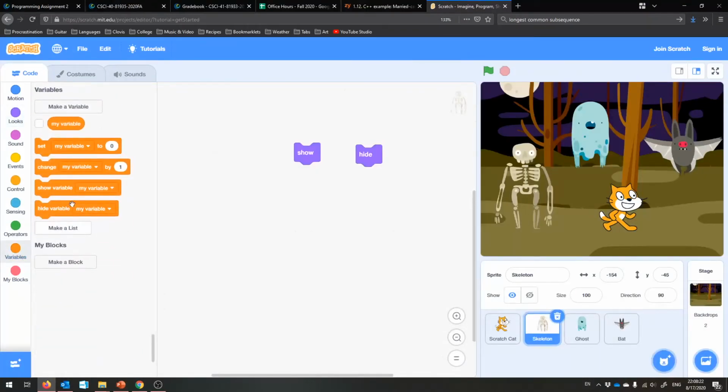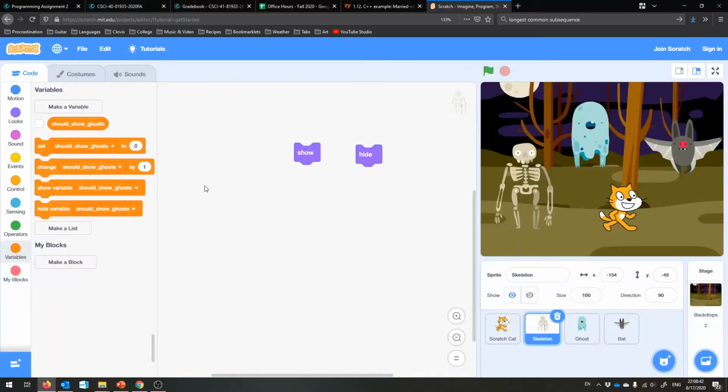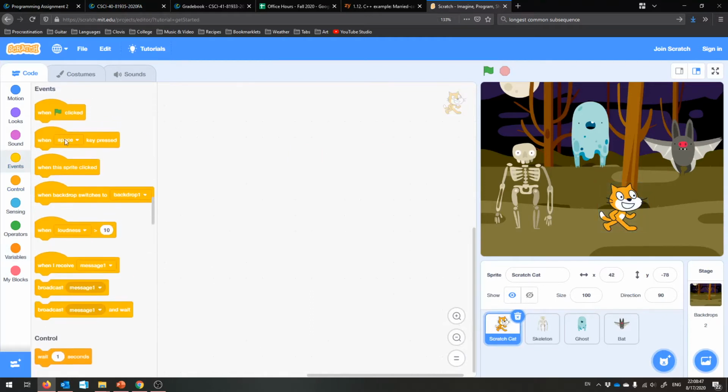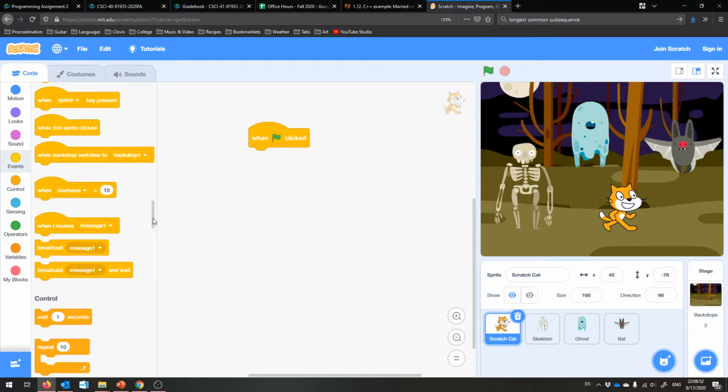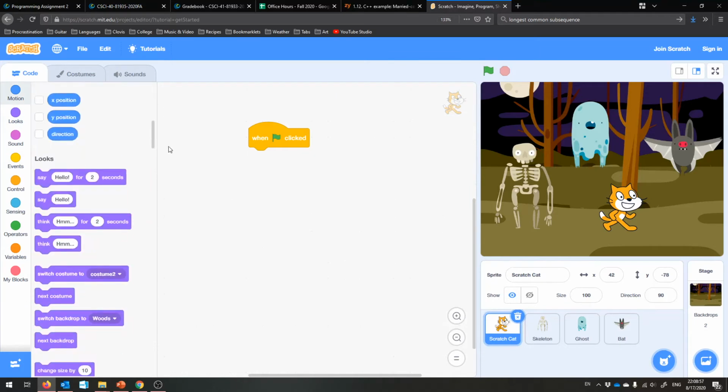So variables, we're going to rename this existing one to should show ghosts, and just to give us practice, you can put spaces in these names, I think. But just to give us practice with Python, which we will be coming to, you cannot have spaces in a variable name, so I'm going to use underscores instead. All right, so the idea is ScratchCat starts the play, and he will ask.